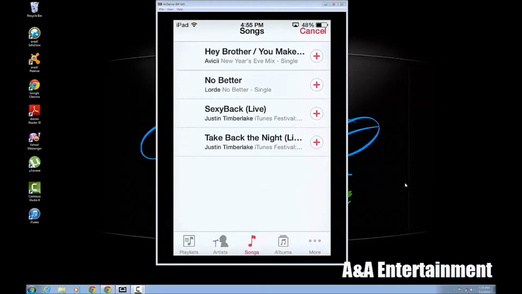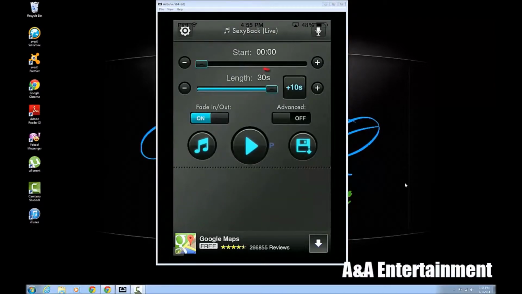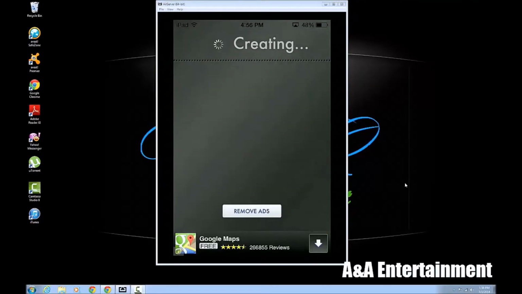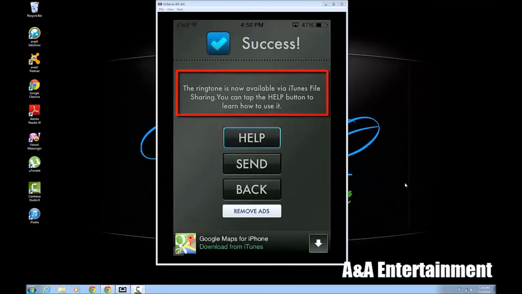Yeah, just select the song to start. Anything you want to be in your ringtone, and choose the length and when you want the song to start from. It has all kinds of settings you can do here, whatever you prefer. And now it's creating the ringtone.